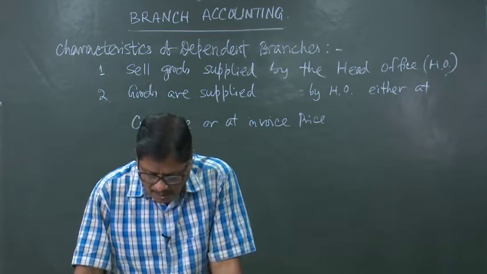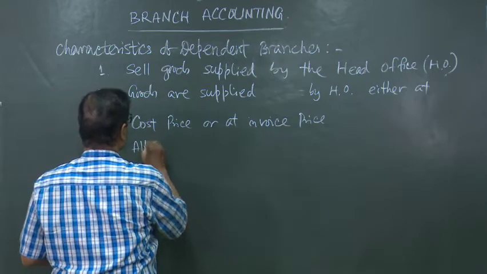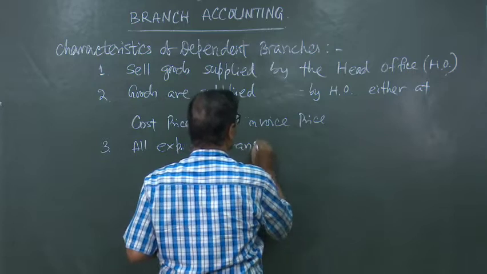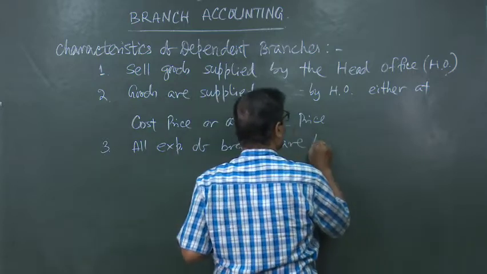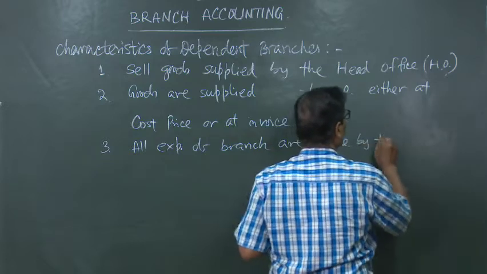Number 3 is all expenses of the branch are borne by the head office.